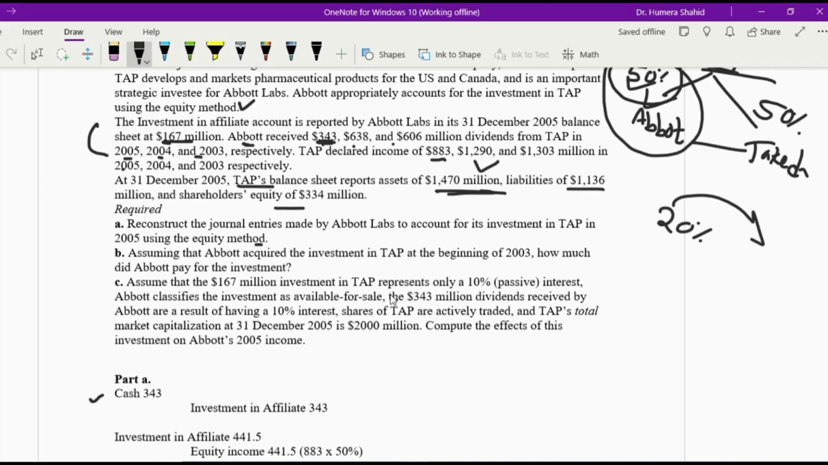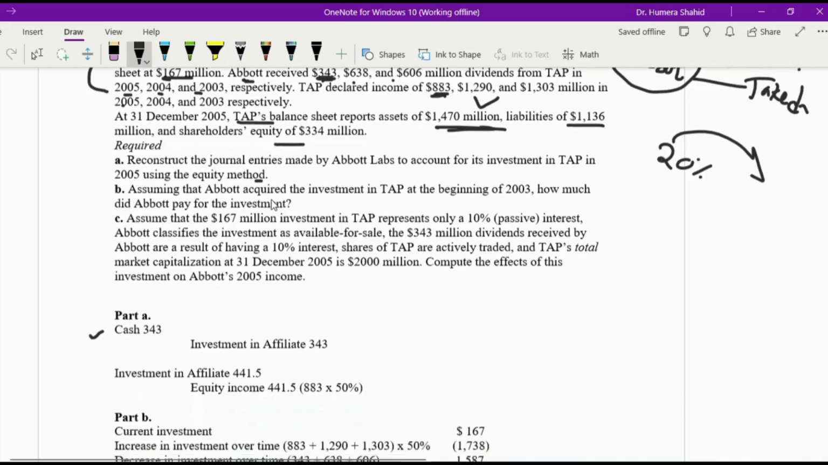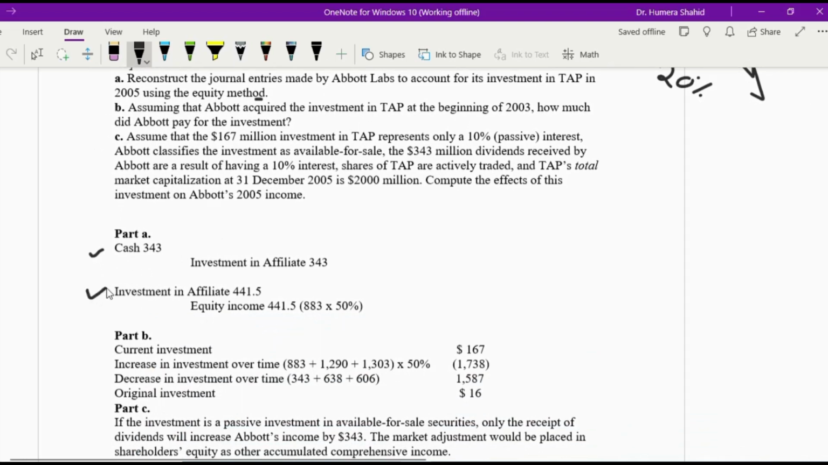Okay, and in the same year, what other things happen? The investee has declared $883 of income. This is not for Abbott, this is the complete income of TAP. So how much belongs to Abbott? 50%. According to the equity method, our share of the income of the investee is considered as our income. So with 50% contribution by Abbott, 50% of the income of TAP is revenue for Abbott. So the investment account will increase because of this.